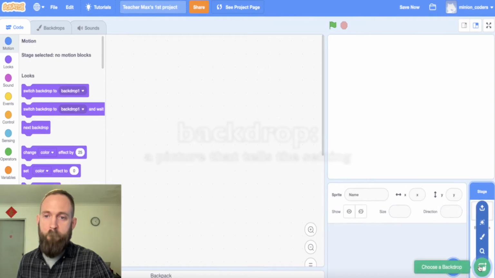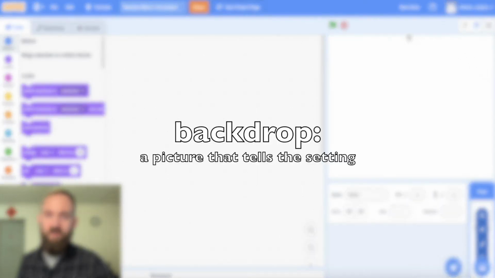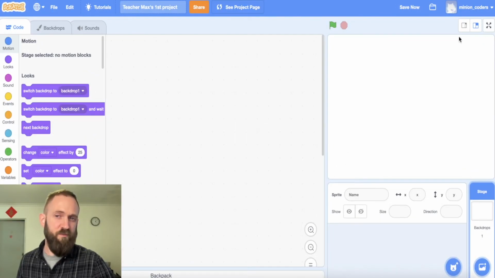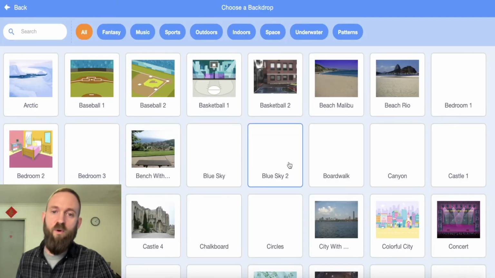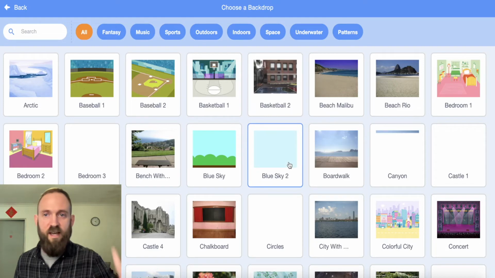And one more last one today is going to be backdrops. A backdrop is something that's going to make our stage look more interesting. It's going to tell our audience, the people who are watching, what is going on. Where are we in our story? What's our game? What's the place where this is happening?